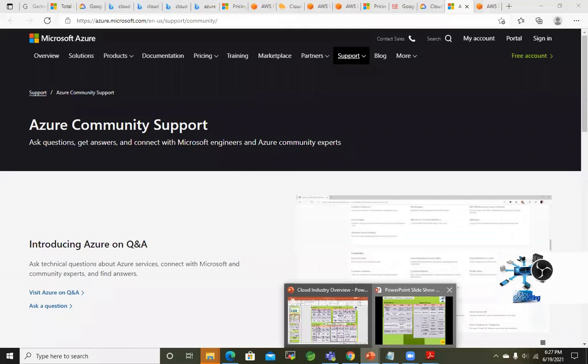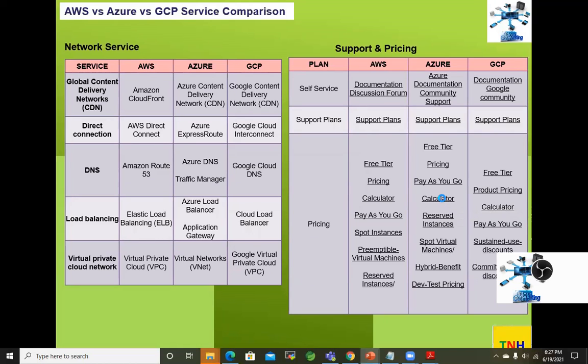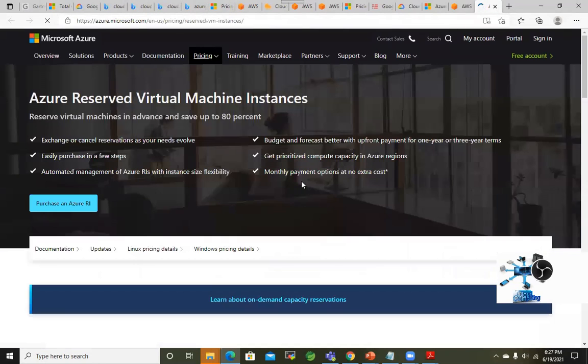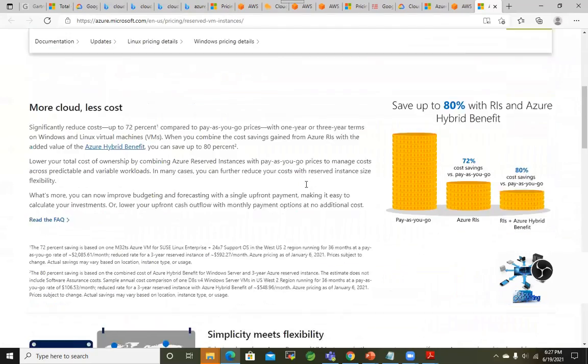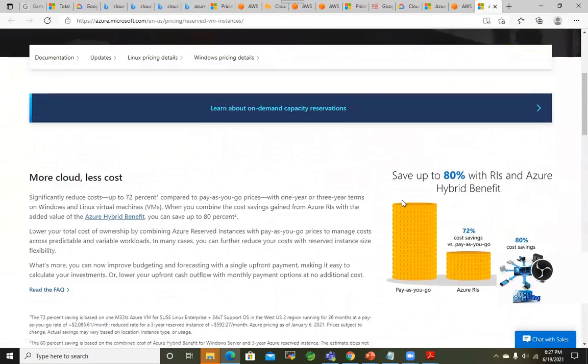And again, you can click on this, the cost calculator. If you click the Azure calculator, it will take you to this place to calculate cost per month. More cloud, less cost.